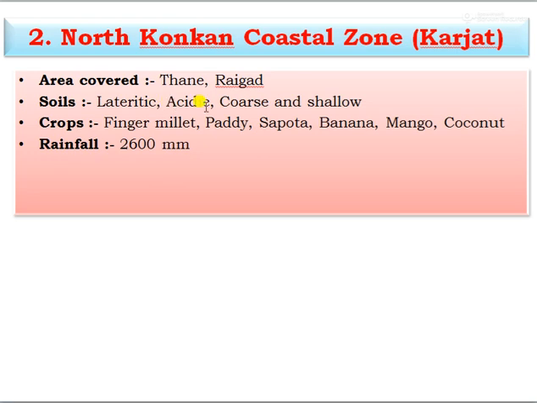And second one, North Konkan coastal zone, Karjat. Area covered is Thane, Raigad, and the soil type is lateritic, acidic, coarse, and shallow. The suitable crops of this zone are finger millet, paddy, sapota, banana, then mango, then coconut, and the rainfall received is 2600 mm.